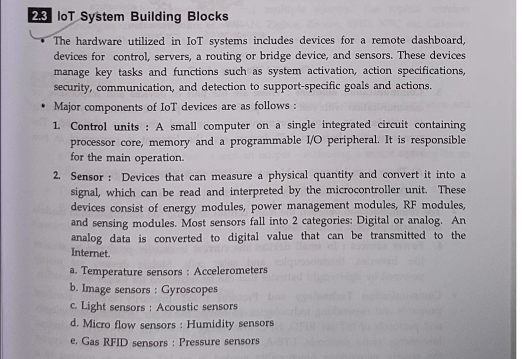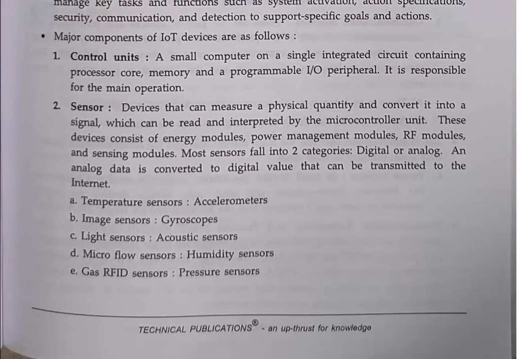Key tasks and functions such as system activation, action specification, security, communication, and detection support specific goals and actions. Okay, so the major components of IoT devices are as follows. First is a control unit, a small computer on a single integrated circuit containing a processor core, memory, and programmable IO peripherals. It is responsible for the main operation.